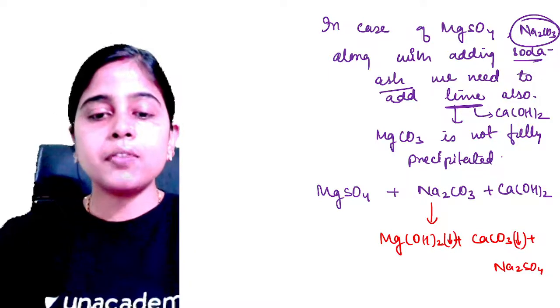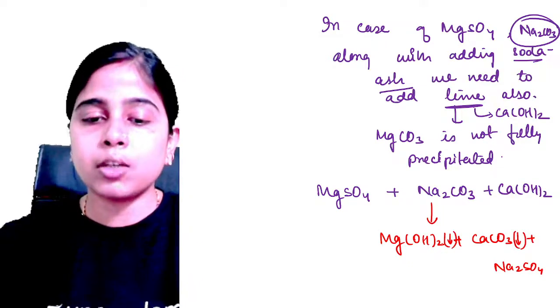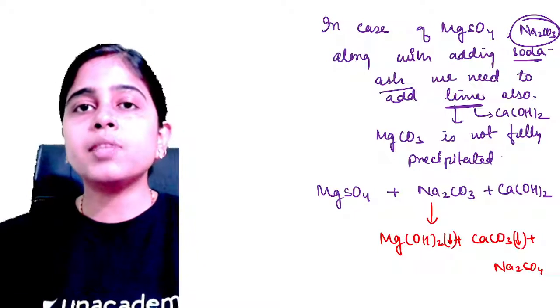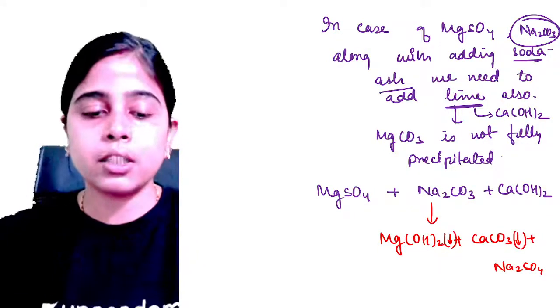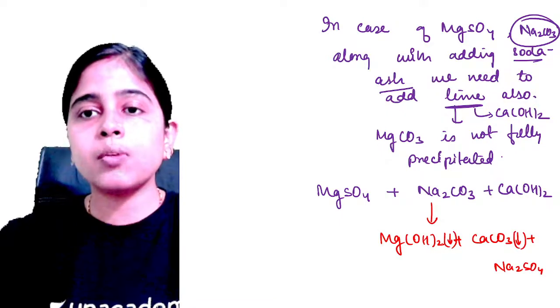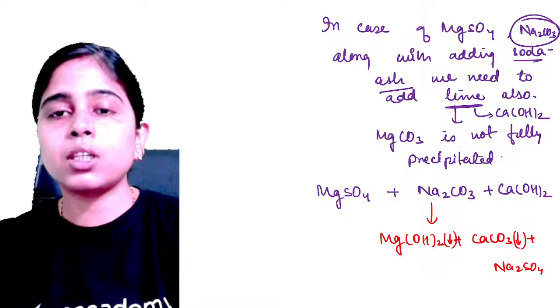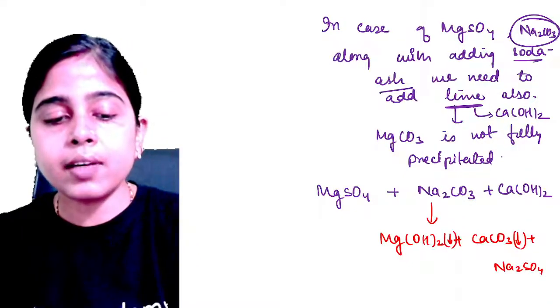Clear? Now if your hardness is both temporary and permanent, and you have a large amount of water from which you have to remove this hardness, you can use the permutit process. Which process can you use for removal of hardness from a very large amount of water? You can use the permutit process. Is it clear everyone?